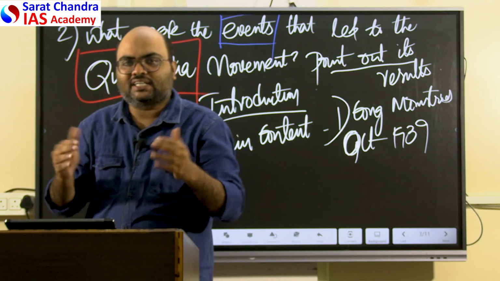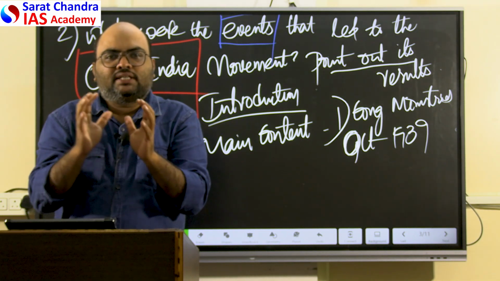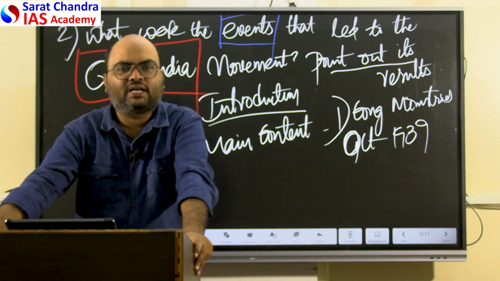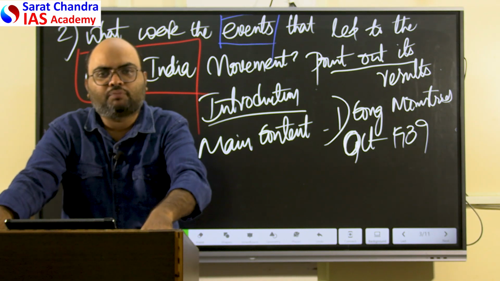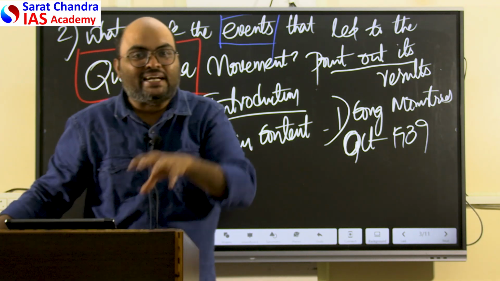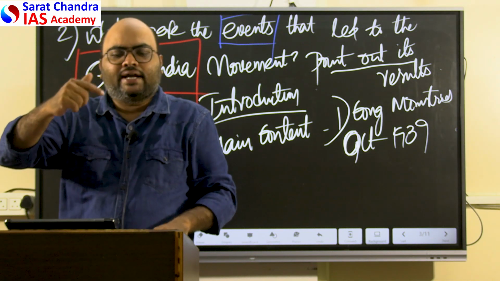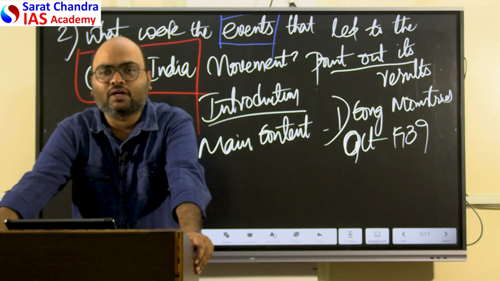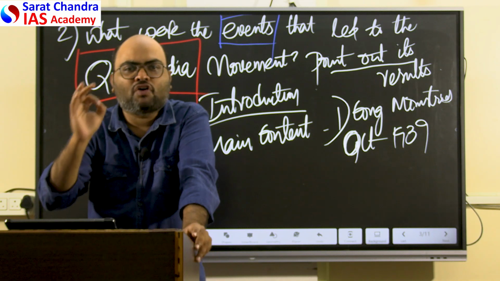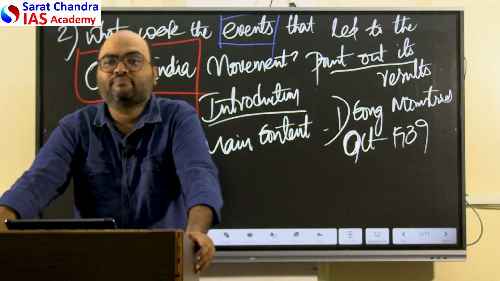The result of the Quit India movement was that the participation of youth, the participation of students, the participation of radical elements in the Indian political movement, the Indian national movement, had increased in the Quit India movement. And most importantly, the Quit India movement was following the militant non-violent model. Militant non-violence, that is a word. You can use this term and highlight it for getting better value for our answer. Militant non-violent movement. What is the meaning of militant non-violent? Opposite to any form of compromise with the opponent unless one's goal was achieved. That is the meaning of militant.